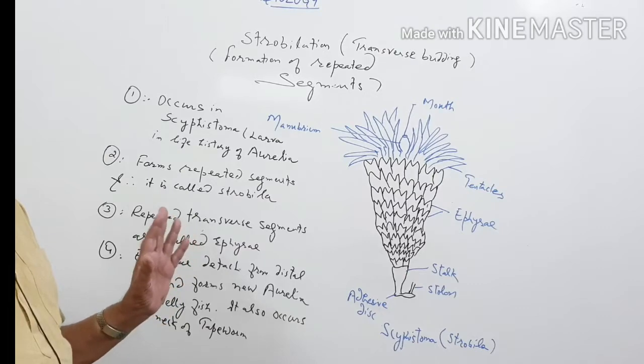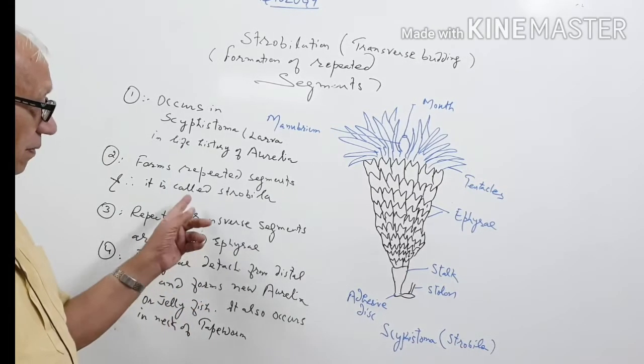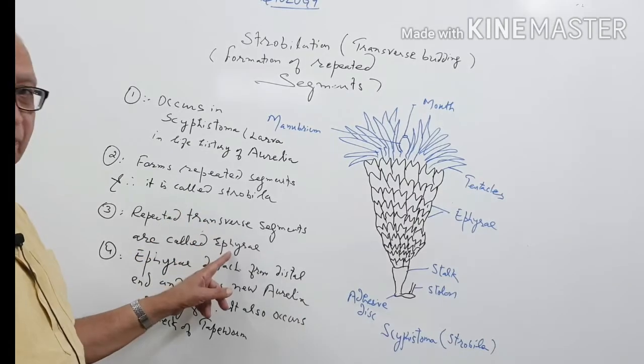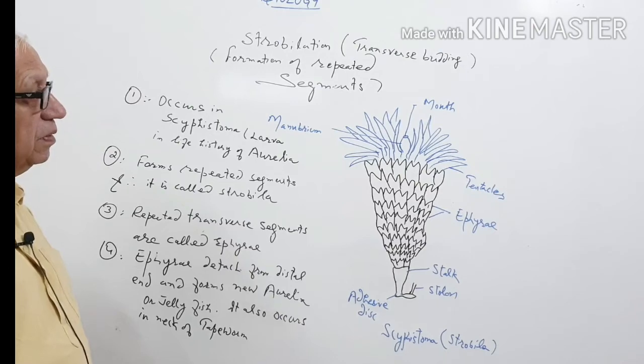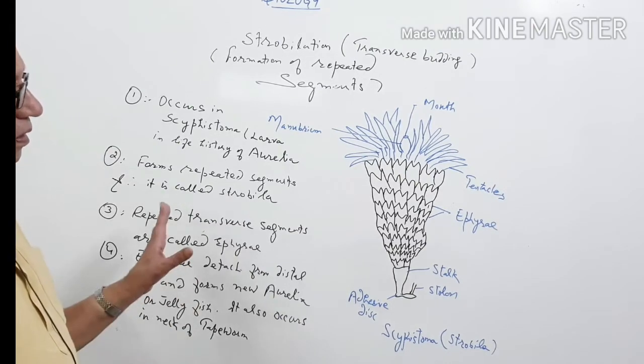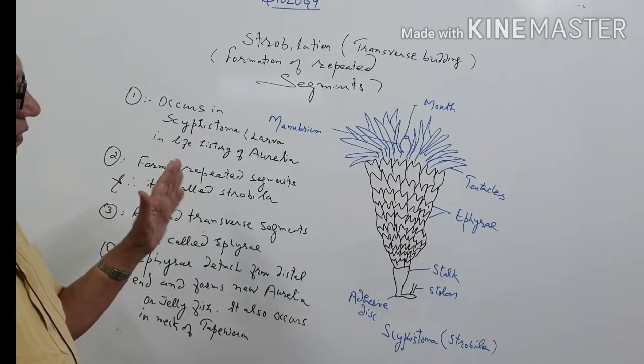Segments are called gravid proglottids in tapeworm, but here segments are called ephyrae. They are the larvae. This is about strobilation in Scyphistoma.